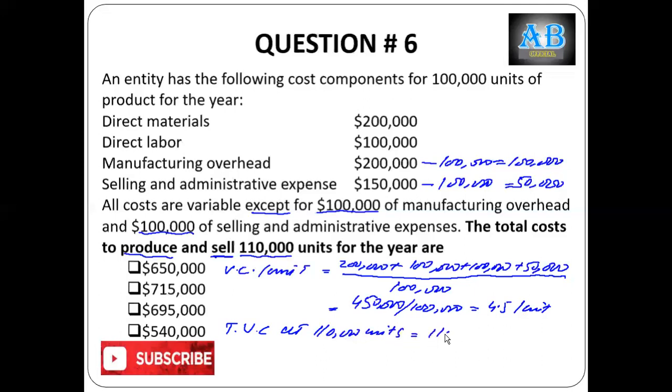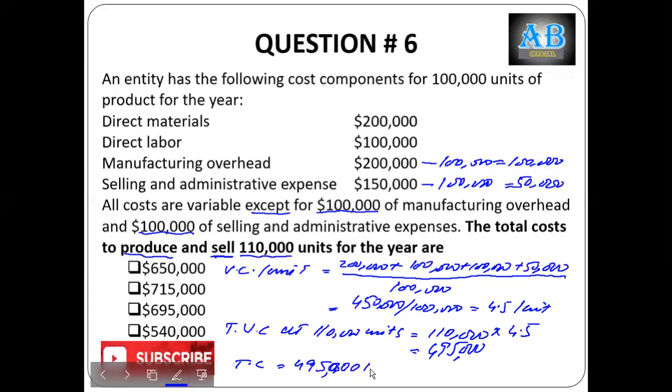So 110,000 times 4.5. Let's do the calculation. This is 110,000 times 4.5 equals 495,000. So 495,000 is the total variable cost, and total cost is equal to 495,000, which is total variable cost,